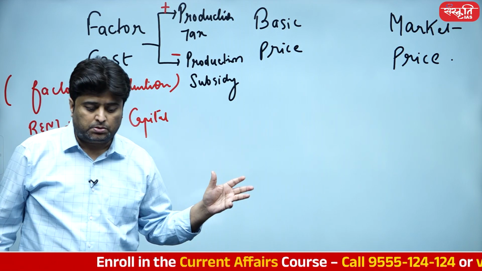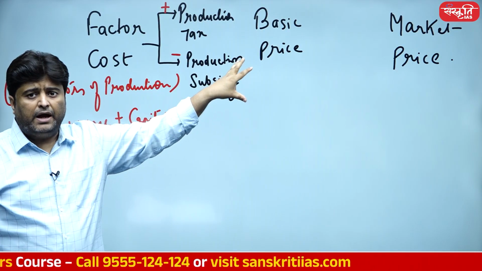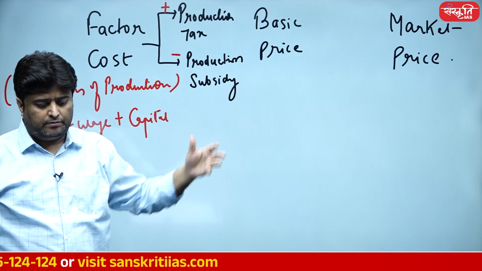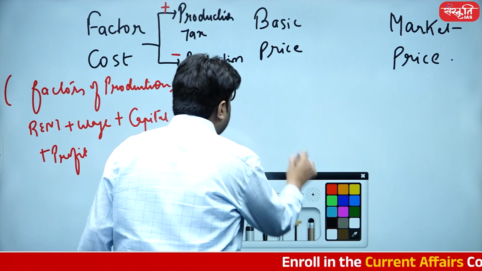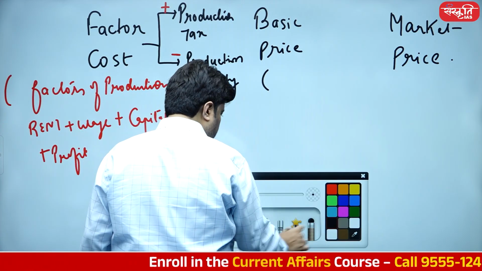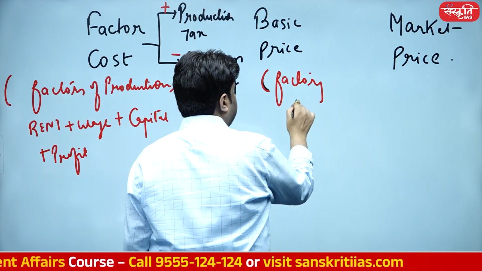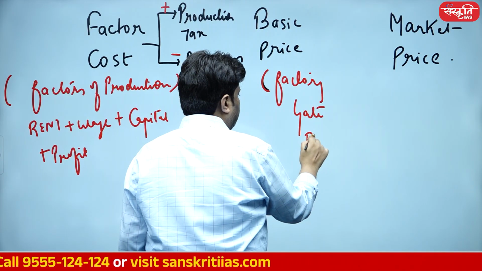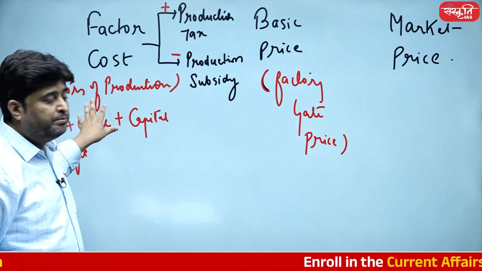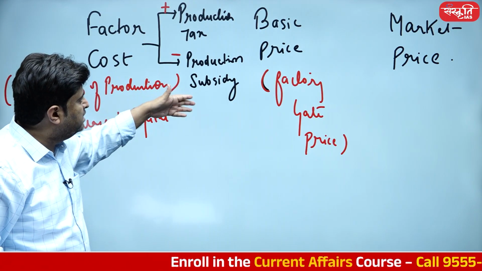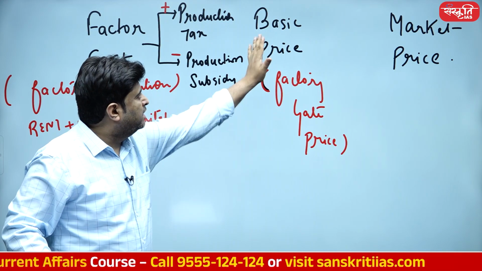What is basic price, student? Basic price means the price which is being kept by the producer. For example, I would rather say it's a factory gate price. Should I write in red marker? It's a factory gate price. Now, what exactly is factory gate price? Factory gate price includes production cost of the company plus all taxes minus subsidies, and of course the profit that has been kept by the manufacturer. Now, this is the basic price.